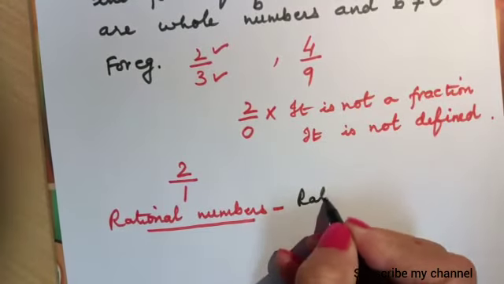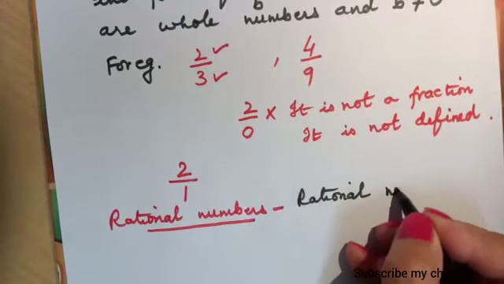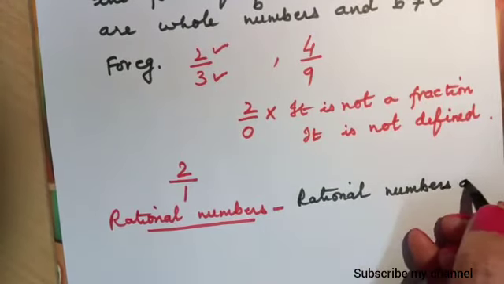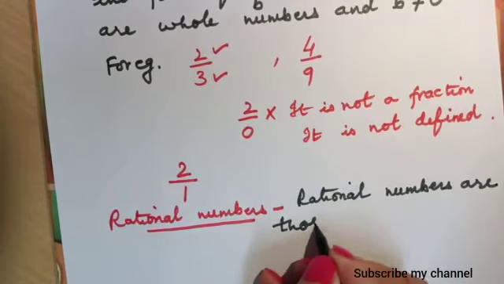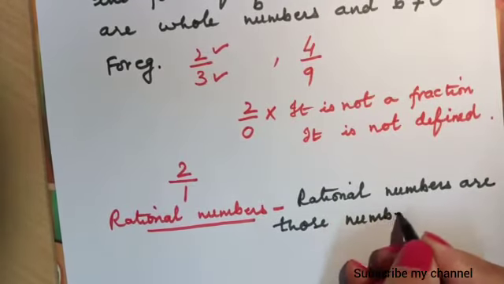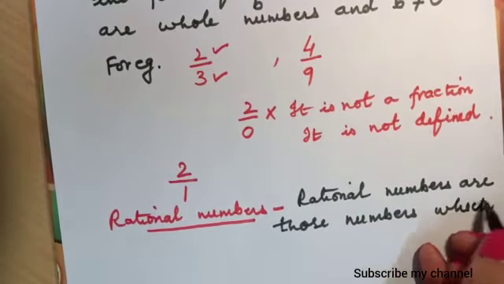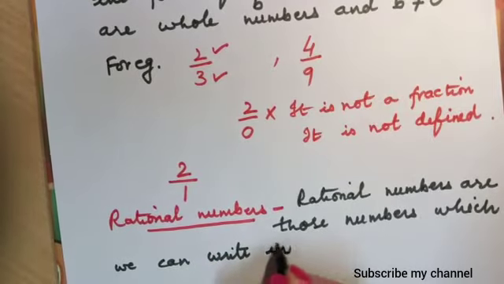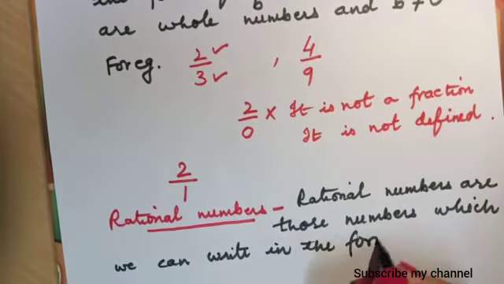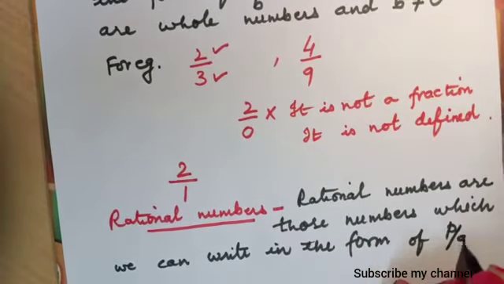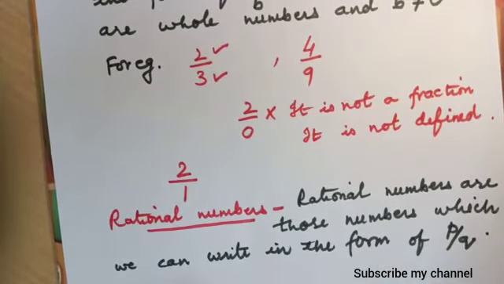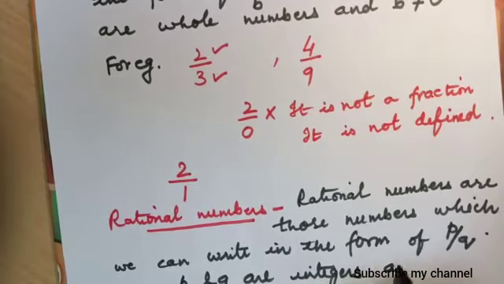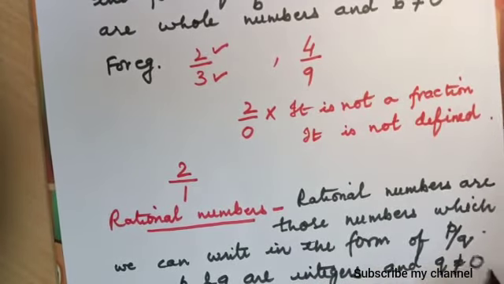Rational numbers are those numbers which we can write in the form of P upon Q, where P and Q are integers and Q never becomes 0.